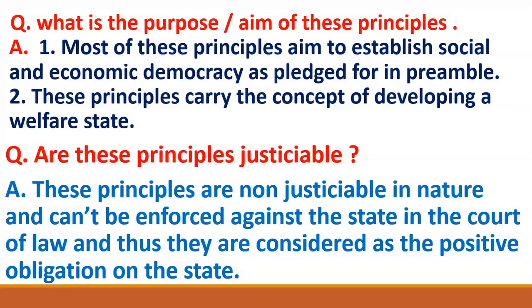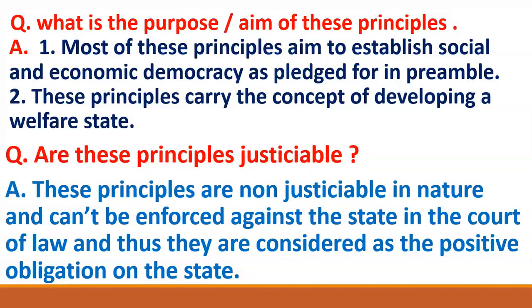But friends, now imagine the government is not bringing a uniform civil code in the country. The government is doing nothing to implement a uniform civil code in the country. Okay, the government is not even trying to implement it, then also you cannot file a case against the government in the court of law. And the court cannot force the government to implement a uniform civil code.